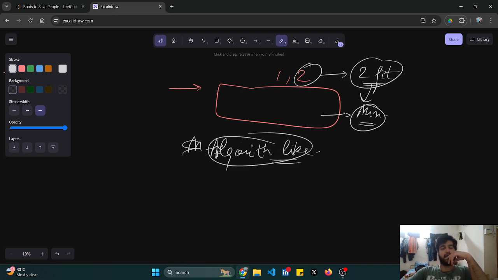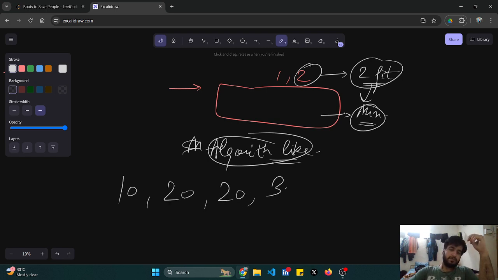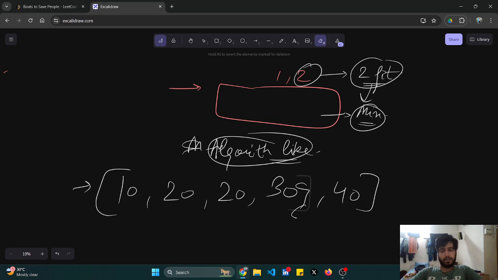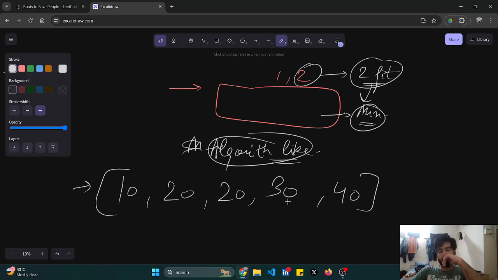Okay, suppose I am given the weights: one is 10 kg, one is 20 kg, another is 20 kg, one is 30 kg, and another is 40 kg. Okay, these are the people that are given.